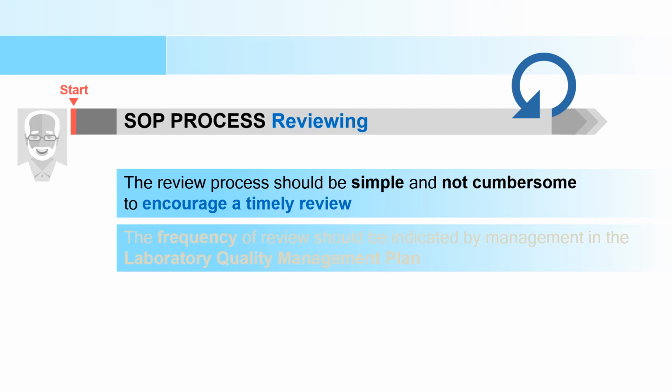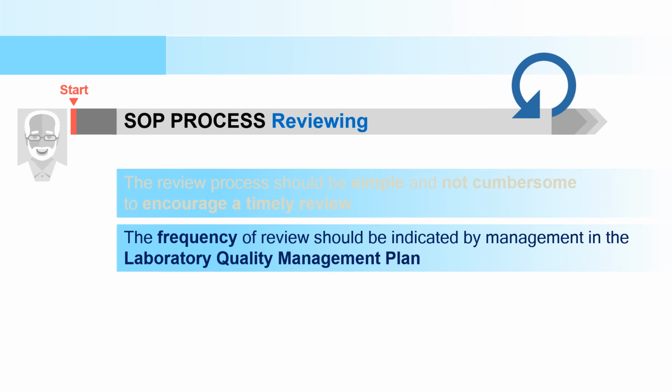The frequency of review should be indicated by management in a laboratory quality management plan. So it depends upon how frequently you have to review that. When to review an SOP? Some labs review every 6 months, some every 1 year or 2 years, depending upon the type of lab and quality of lab.